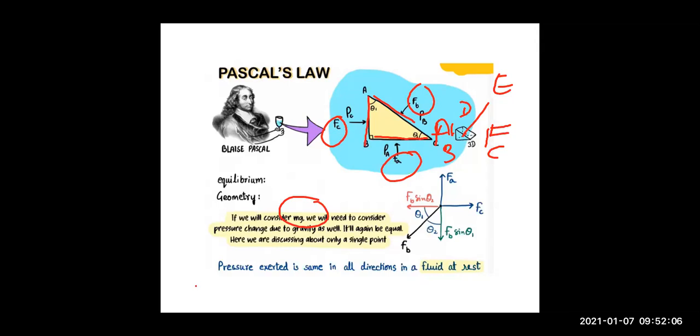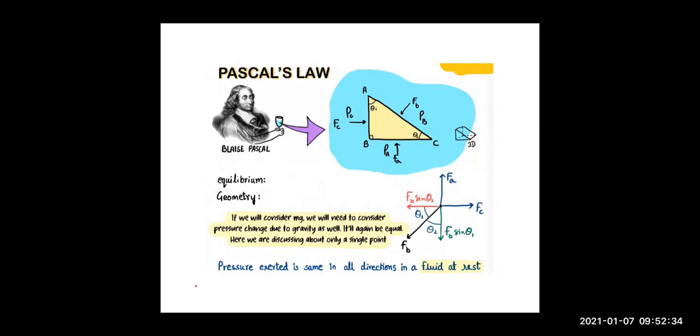But again, children, we are going to ignore it. Even if we consider it, it will be equal for all, and hence finally it is going to cancel out. So we are leaving mg for the time being, and we are calculating the pressure at the faces, that is AB, BC and AC.